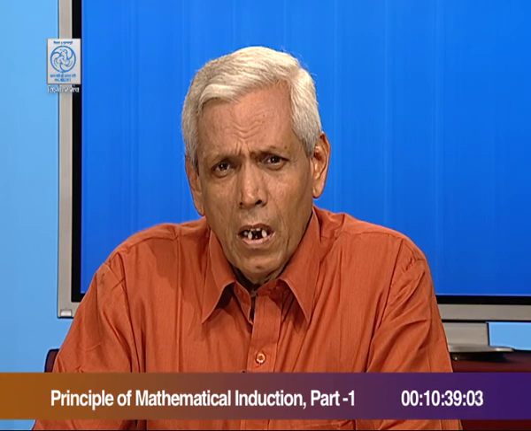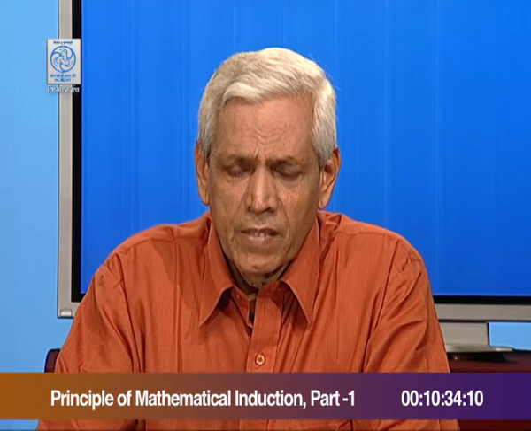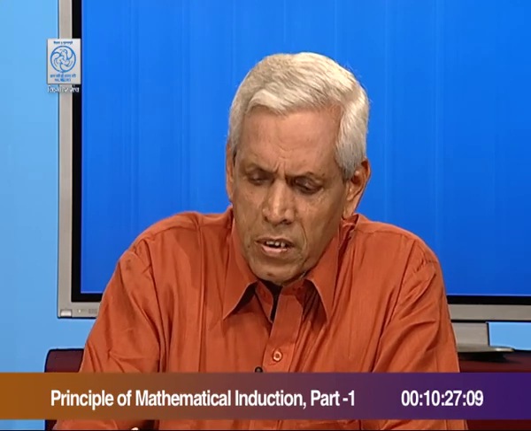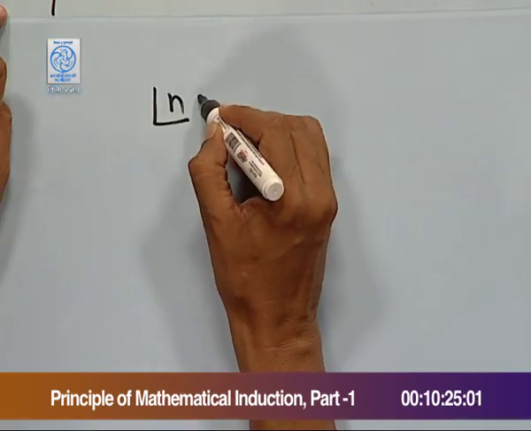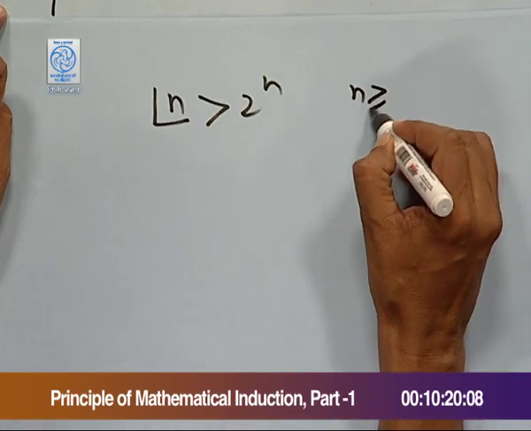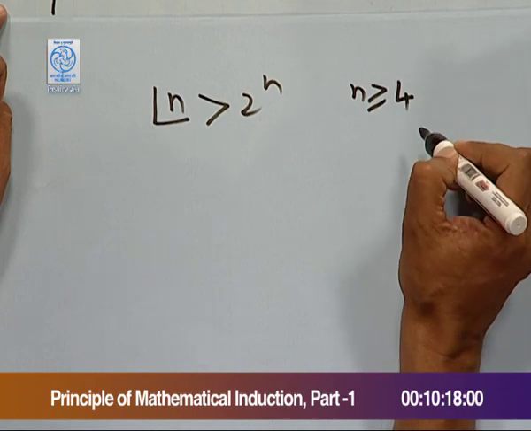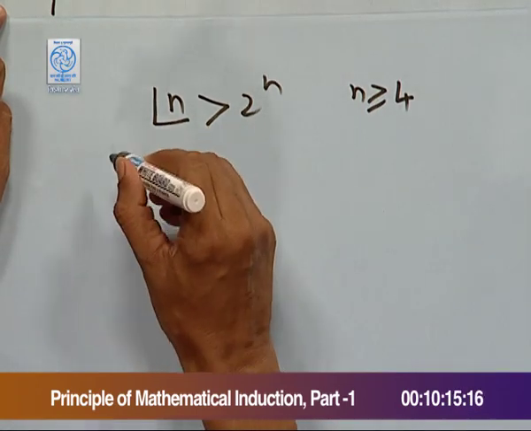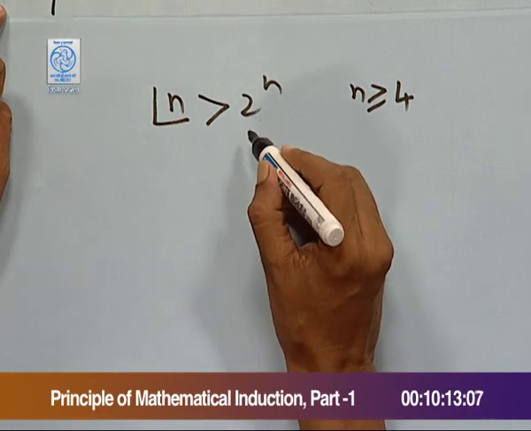Now, a question may arise: how will we decide where to start? The answer is simple. The question itself will guide where to start. In this question, factorial n more than 2 raised to power n was valid only when n was more than or equal to 4. We take the number which is the minimum, which is correct for the required condition or the equation.